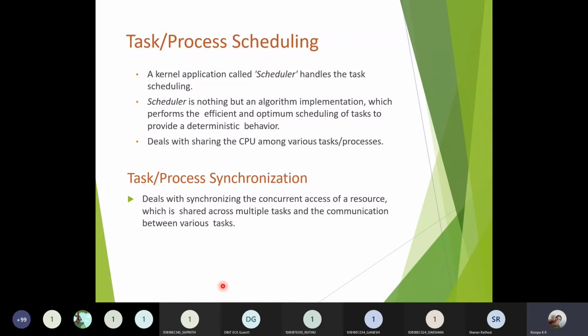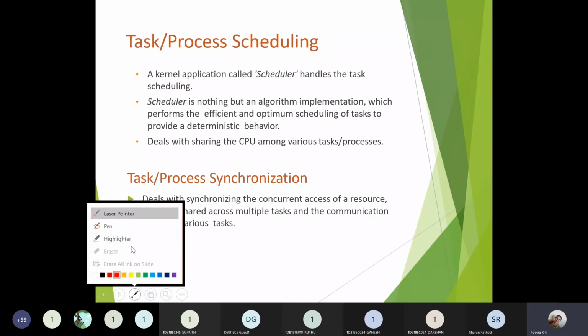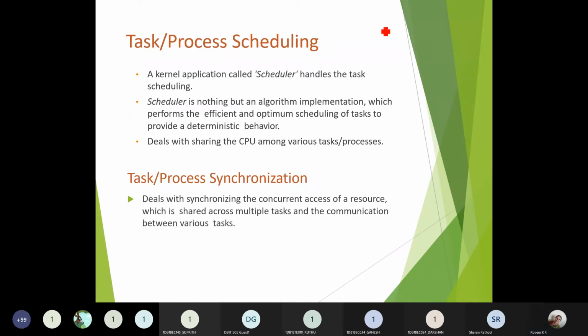So suppose you have n number of tasks, just as an example I can say here. Now you have a task here, you have the second task and you have the third task. Whenever a task has been created, there will be a task control block created with respect to each and every task. So let me consider them as TCB1, TCB2 and TCB3.